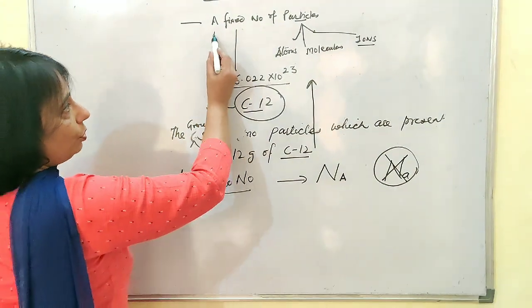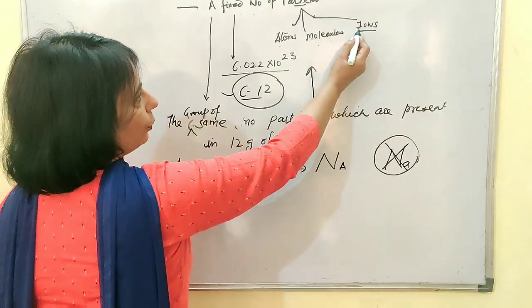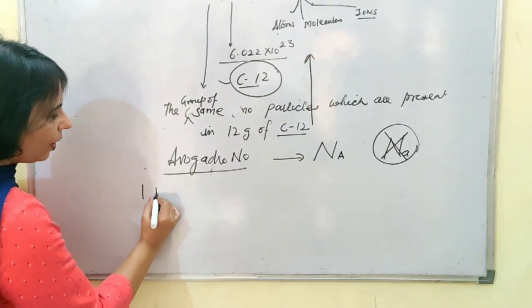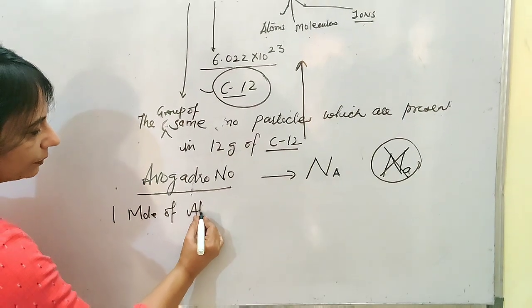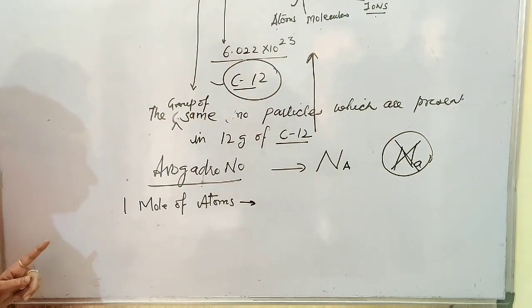Now let's go back to this fixed number. I told you the fixed number of particles could be of atoms, molecules, or ions. If I say I have 1 mole of atoms, there is nothing to put stress on your mind.